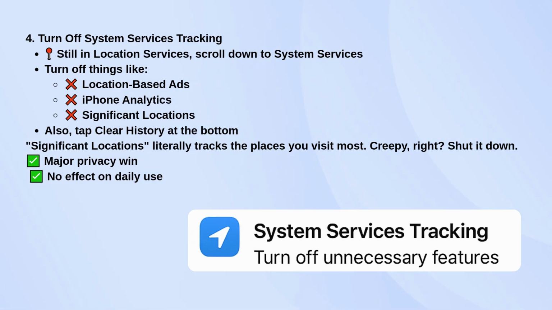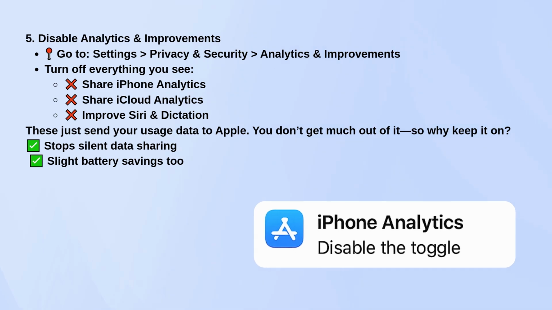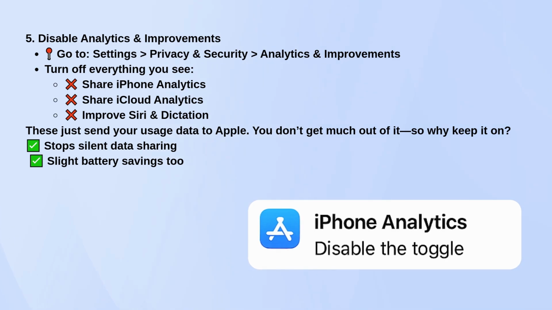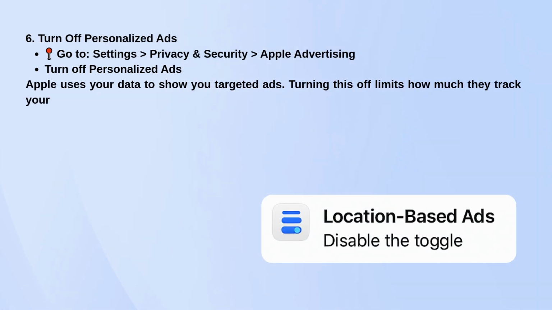While you're in Privacy settings, go to Analytics and Improvements, and turn all of that off too. These settings just send your data to Apple. Same goes for Apple Advertising. Go to that section and switch off Personalized Ads. It won't get rid of ads entirely, but at least they won't be based on your behavior.